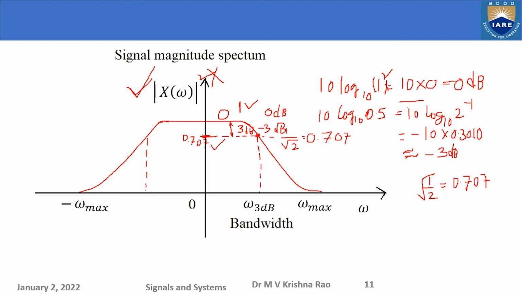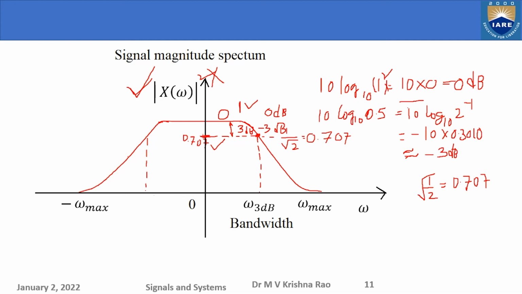So when I say minus 3 dB, it is equal to 0.7 times the maximum voltage or maximum gain of the magnitude response. Whether it is power 3 dB or voltage or current, 0.7, both are the same.